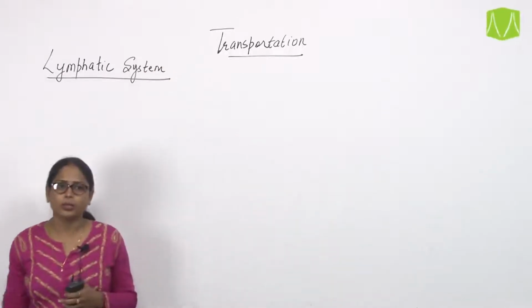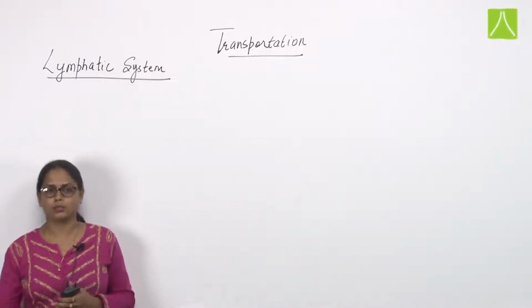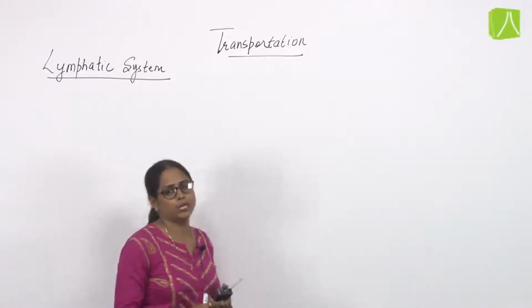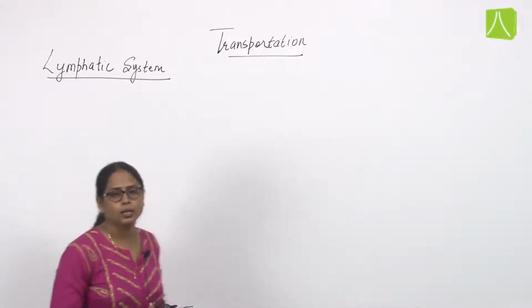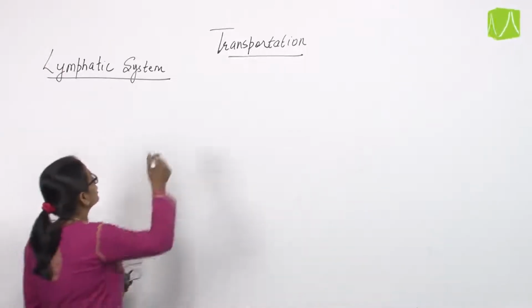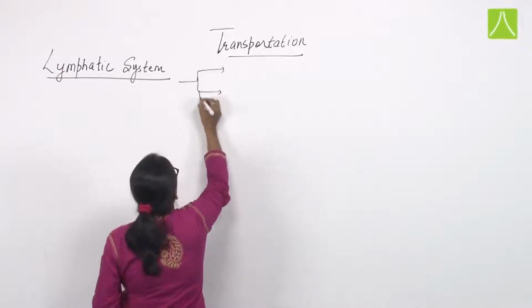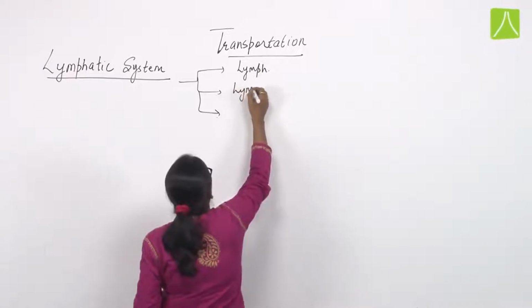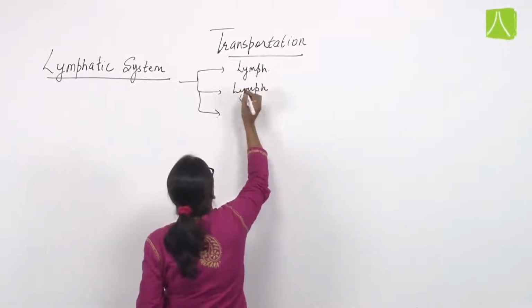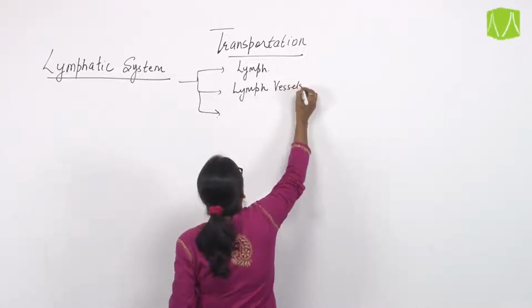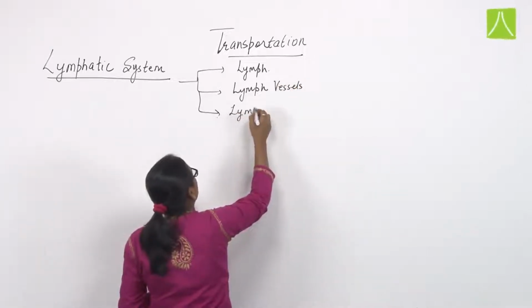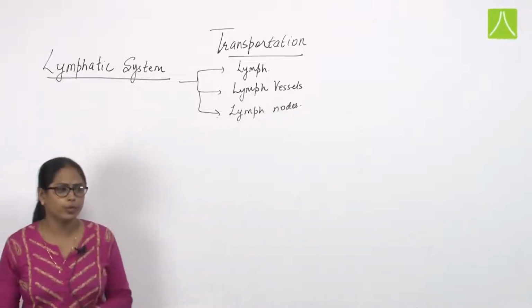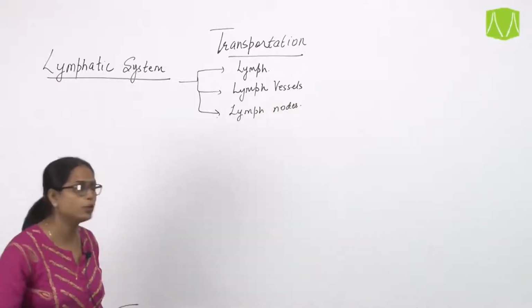Like in the blood vascular system, where we have read about three components, that is blood, blood vessels and heart, similarly this lymphatic system also consists of three components: lymph, lymph vessels, and lymph nodes. Now what are these components? What is a lymph vessel, and what is a lymph node?